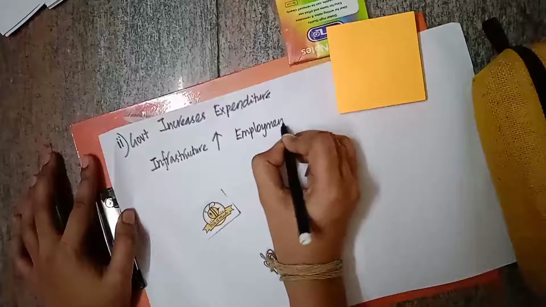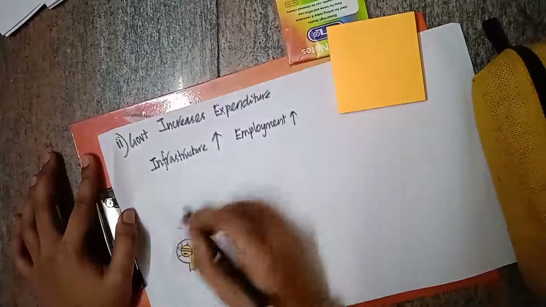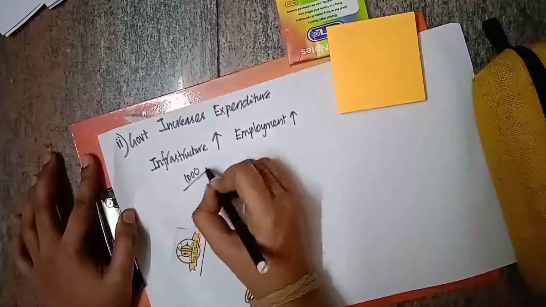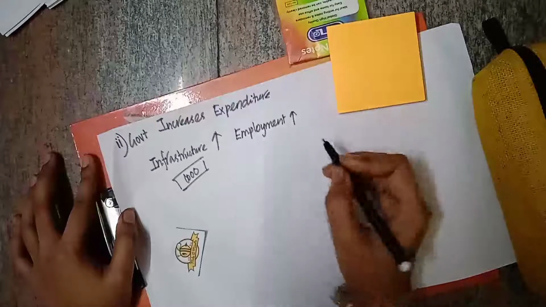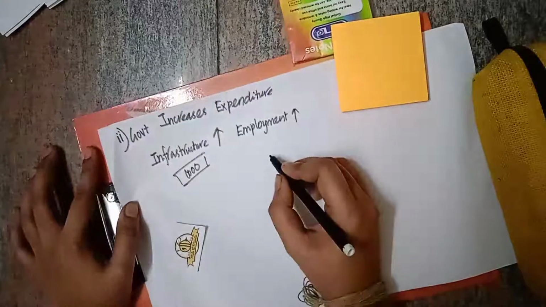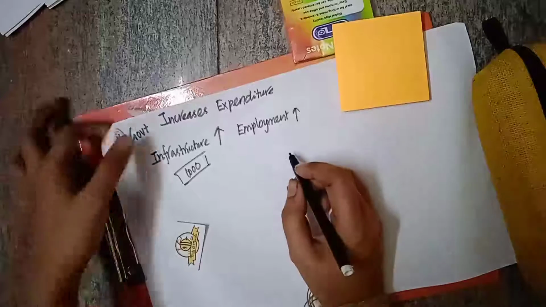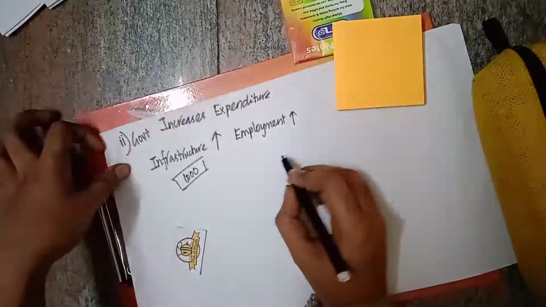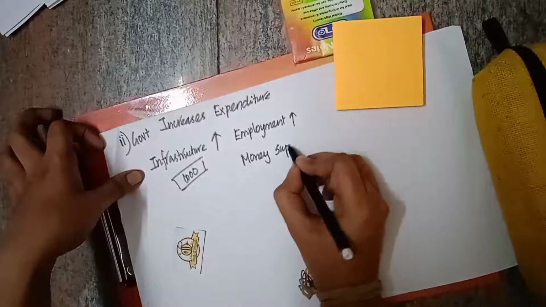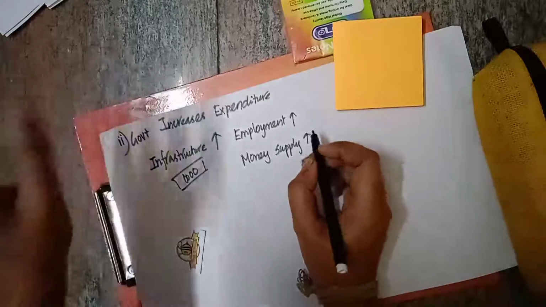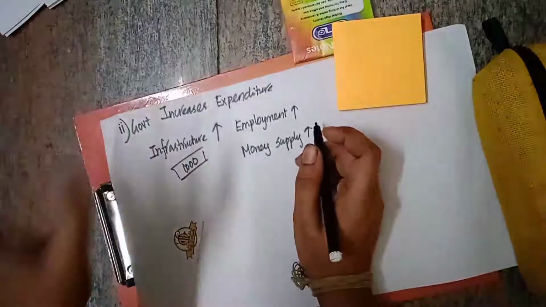Employment will be generated, right? To build a building, it needs around 100 men or 1000 men, right? So these 1000 people will get a job opportunity. So suddenly employment rises. By this, everyone will get money, right? They will get a salary and the money supply in the market will increase. By this increase in money supply, it can cause inflation.